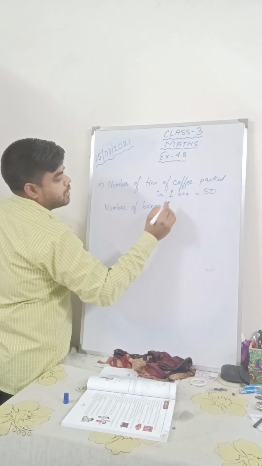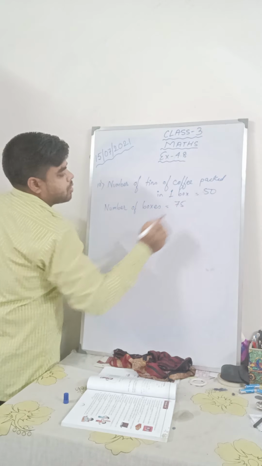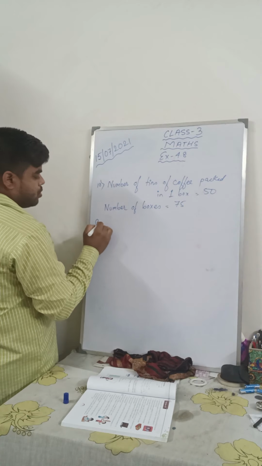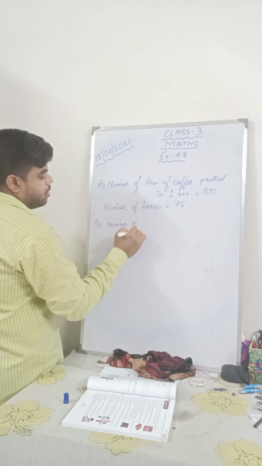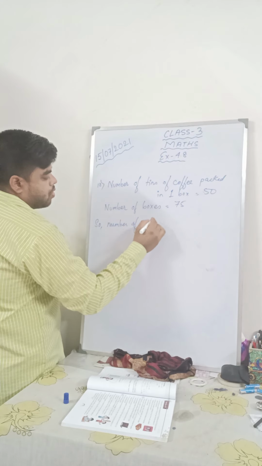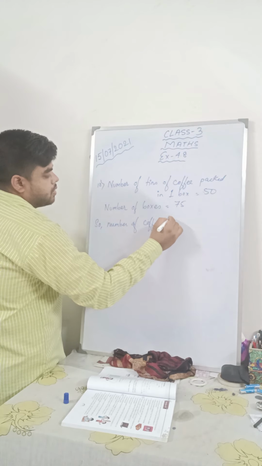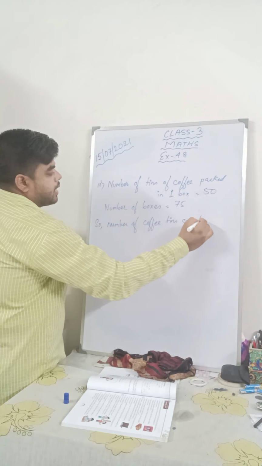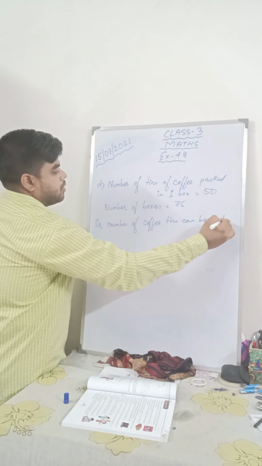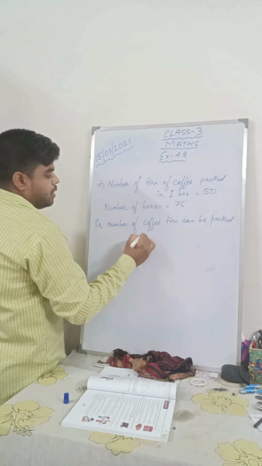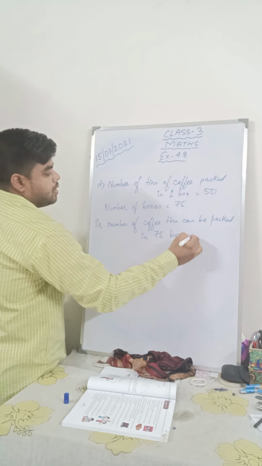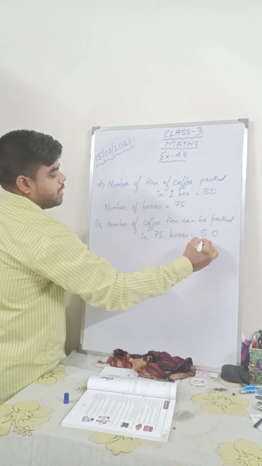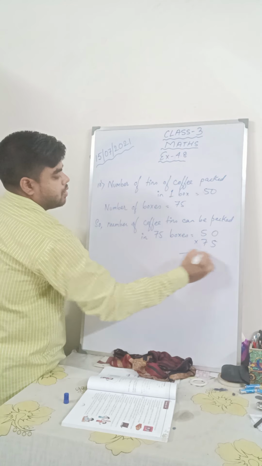How many boxes? There will be 75 boxes. So number of coffee tins that can be packed in 75 boxes is equal to 50 multiplied by 75.